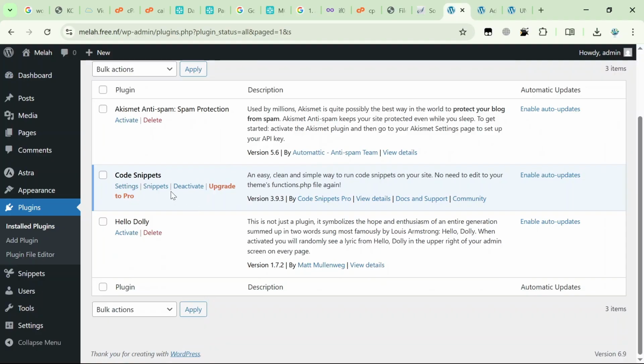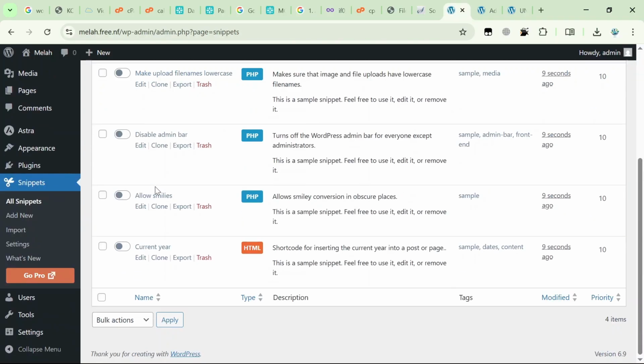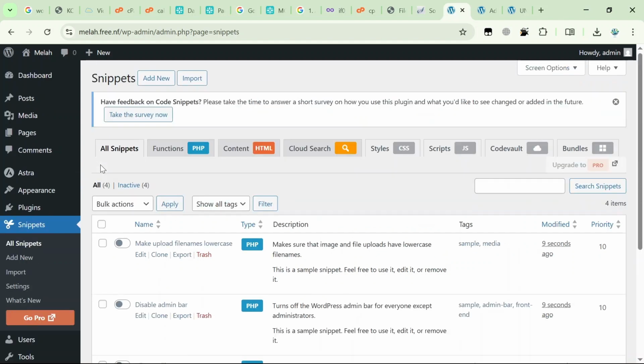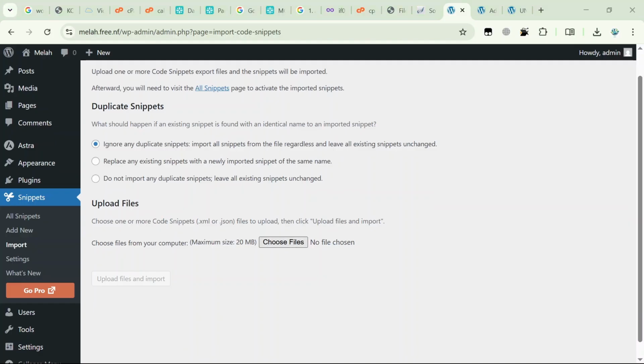Once it's activated, we'll go to snippets, and from here we'll import a snippet. So we import, we choose a file, so here we'll choose files and we'll import this snippet.